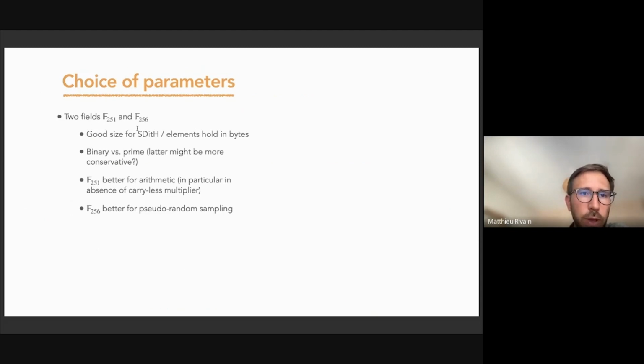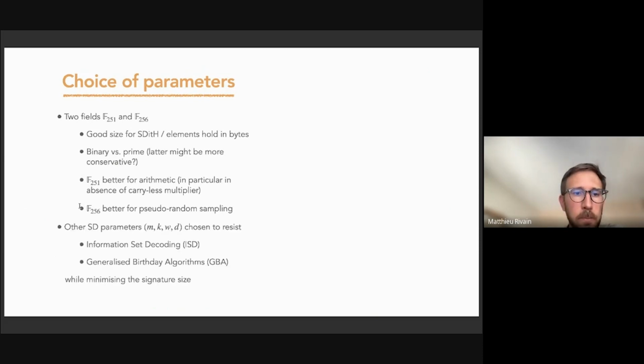And so we considered two fields of about the same size, which is the size that gives good signature size. We chose to consider a binary and a prime field. This might be different in terms of cryptanalysis. We'll see. The other difference is that the prime field has better arithmetic on platforms without a carry-less multiplier, while the binary field is better for pseudo-random sampling, which is used a lot in the Hypercube variant, basically.